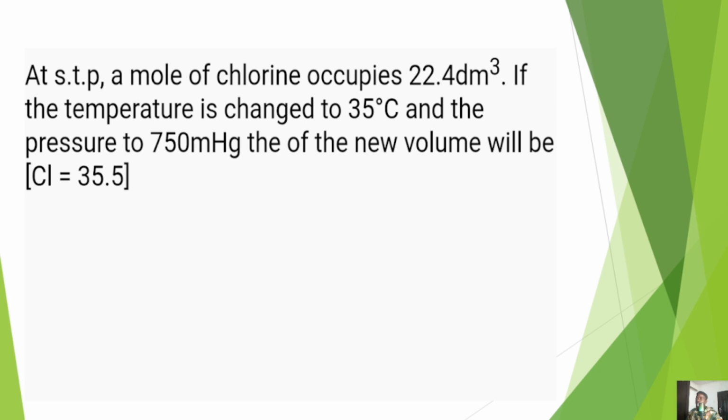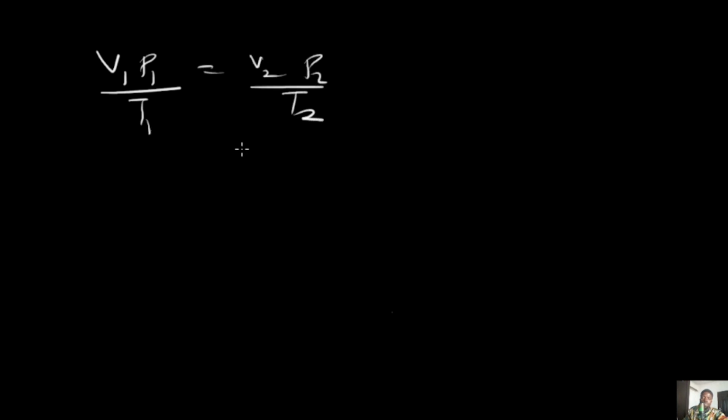So let's take the slide out so we could have space for solving on our solving board. Okay, the slide should be out in 3, 2, 1. Okay, so let's get to solve. Now, to solve this question, as I said, we are going to be applying the general gas equation. Why? Because everything changes. So V1 P1 all over T1 is going to be equal to V2 P2 all over T2. So let's get to it.